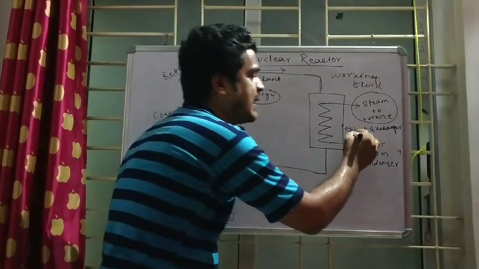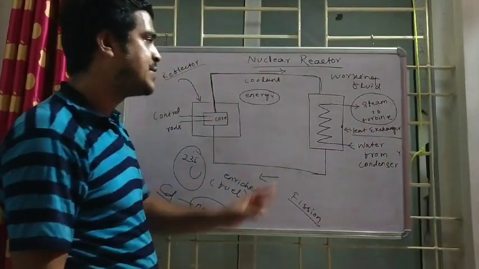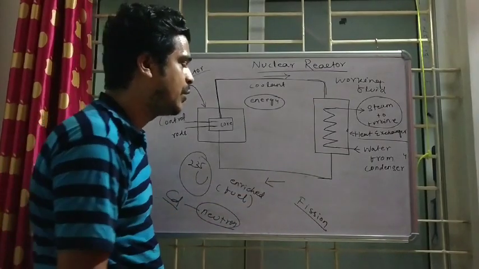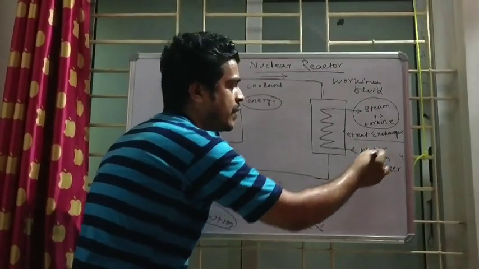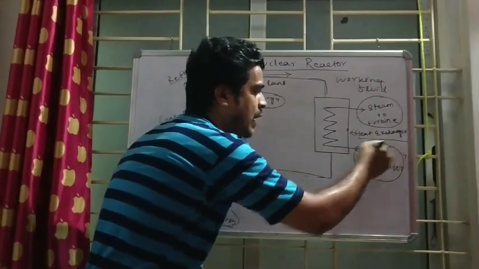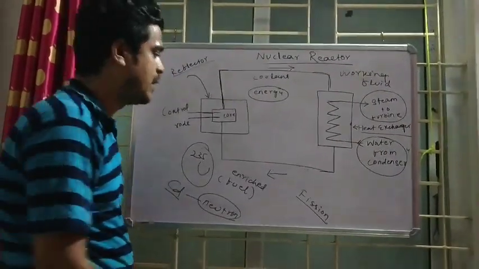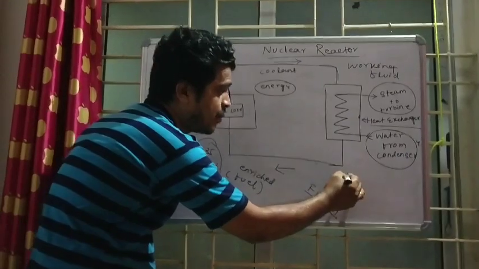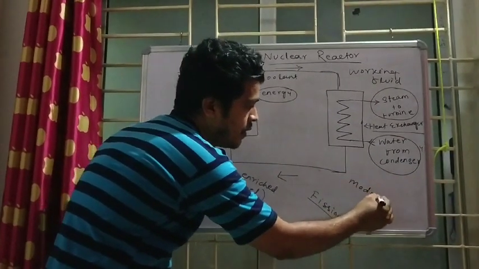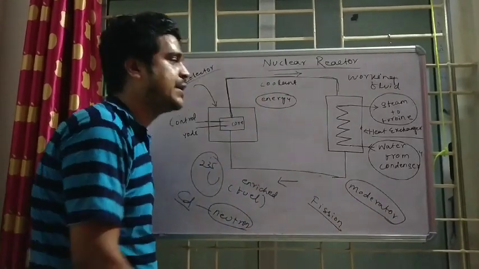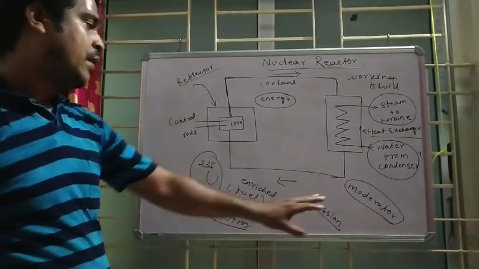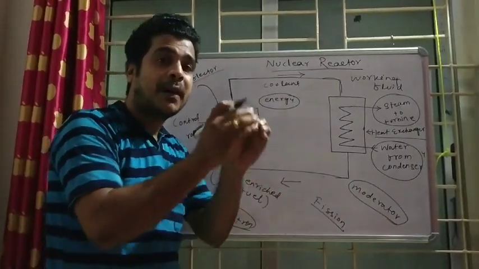And what is the heat exchanger? The heat exchanger will exchange the heat, okay, and water from condensation. And water is used where? Water is used here as moderator. So, what is the moderator? The moderator is the agent which moderates the process.